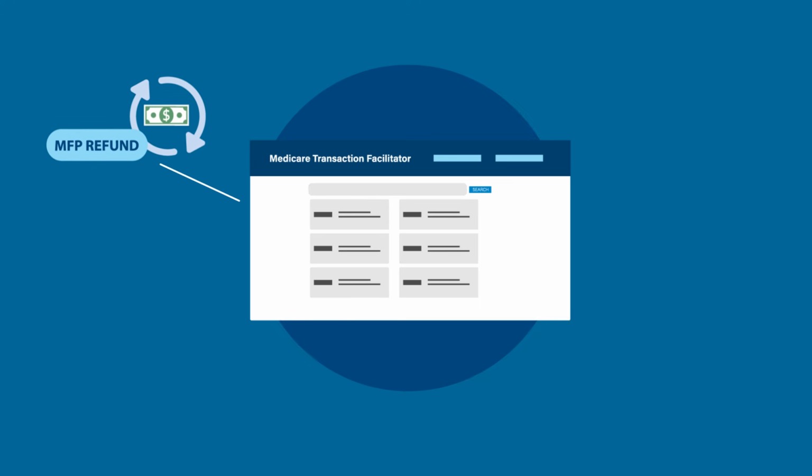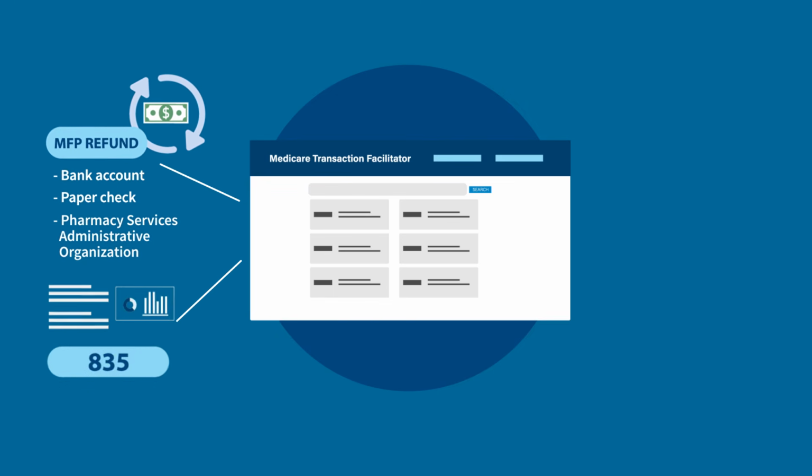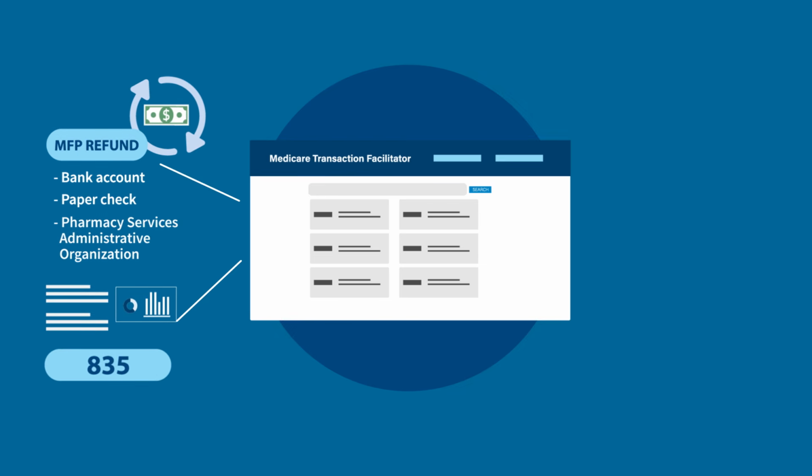maximum fair price refund payment through an electronic transfer to their bank account, a paper check, or through a third-party support entity like a pharmacy services administrative organization. Based on the manufacturer's approach, these payments may be processed either by the MTF or by the manufacturer directly. Receive data to support with reconciling payments.